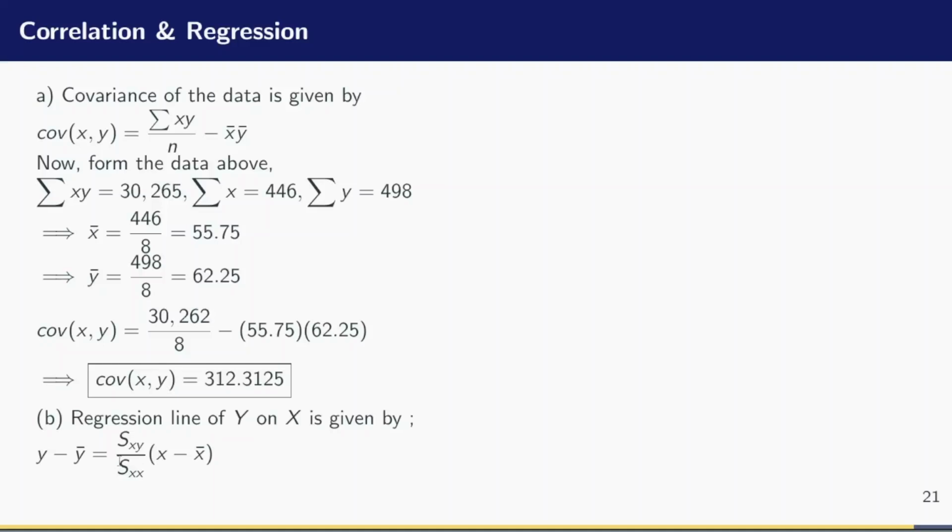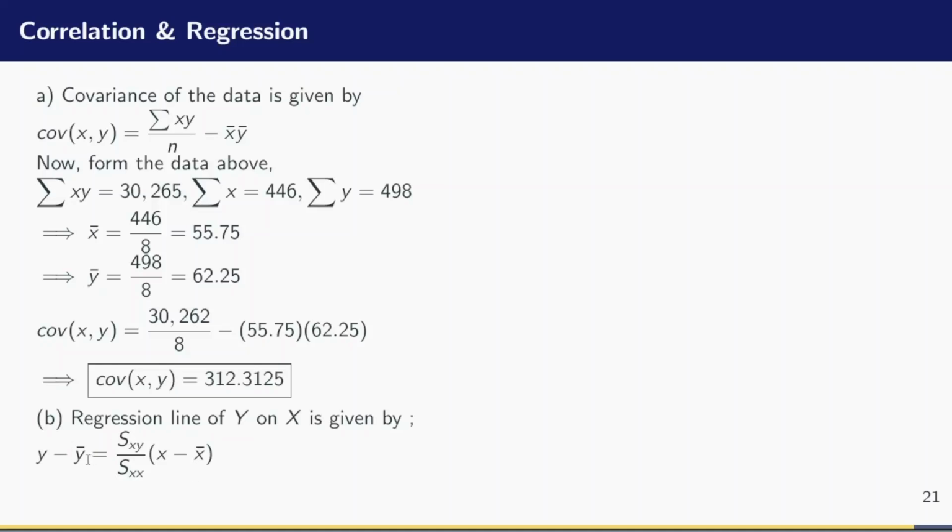So this is the formula for the regression line of y on x. If it were x on y, then we'd just reverse this and have x minus x bar is equal to the covariance divided by the variance of y, into y minus y bar. But now, this is what we have been asked to look for.